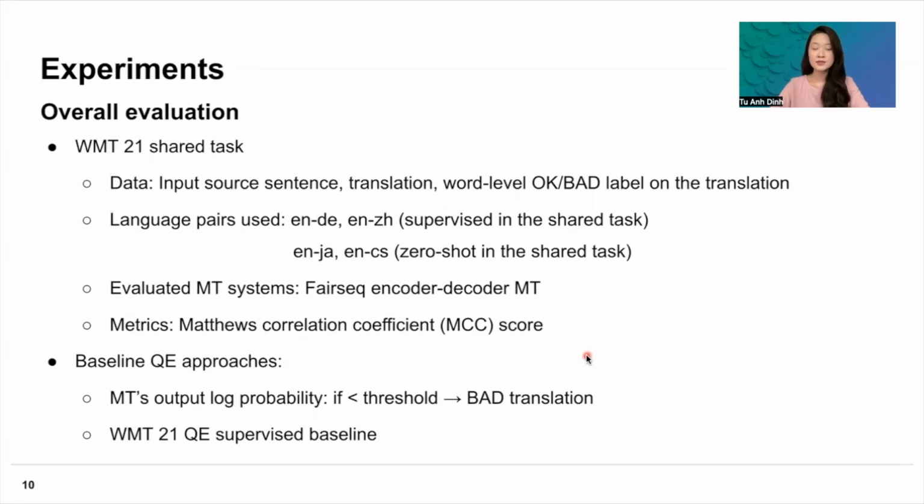We selected 2 QE baselines in order to compare our approach with. The first one is the unsupervised method that uses the output log probability to perform prediction. So if the log probability is less than a certain threshold, then we mark the output token as a bad translation. The second approach is supervised, where we use the WMT21 shared task supervised baseline.